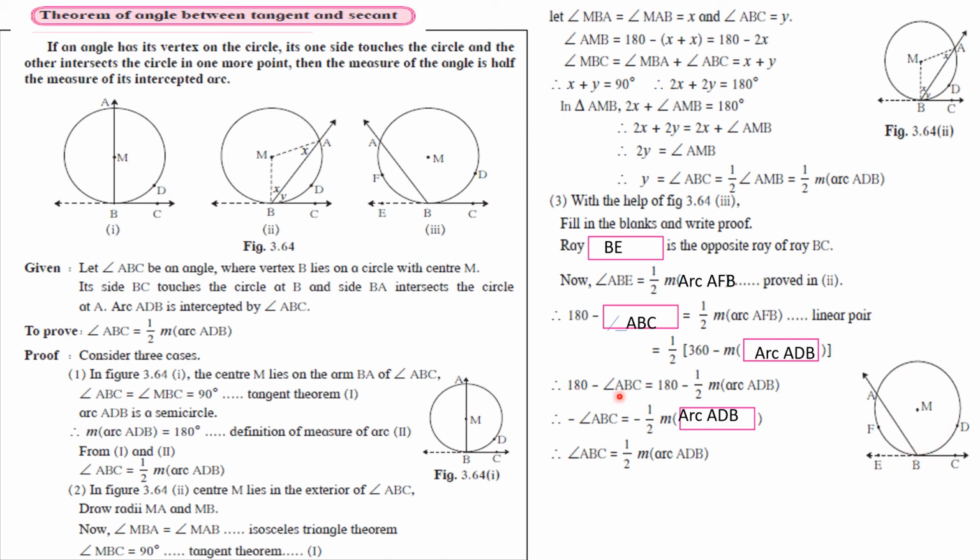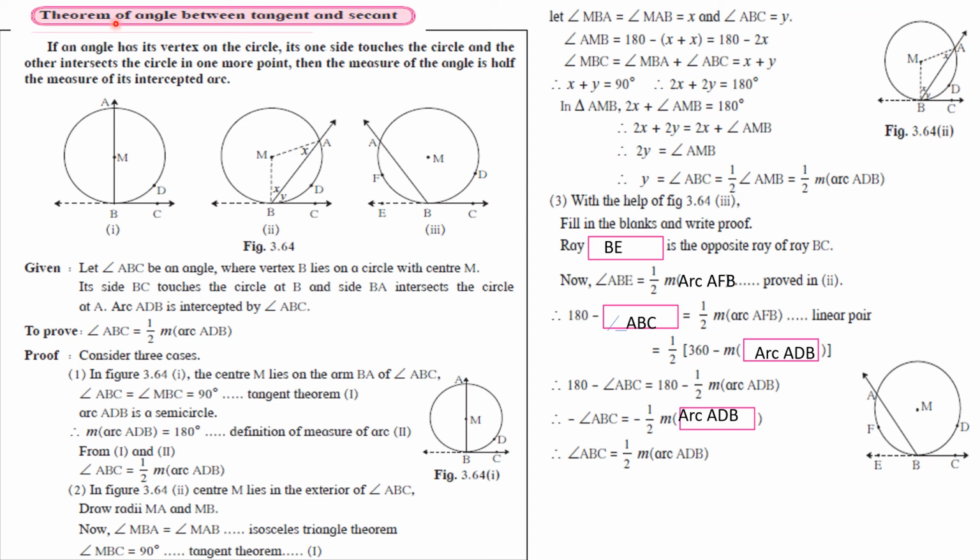Right? So 180 is getting cancelled. You have minus angle ABC is equal to minus half measure arc ADB. Minus sign is getting cancelled. What you have remaining, angle ABC is equal to half of measure of arc ADB. So it is proved in all three diagrams.